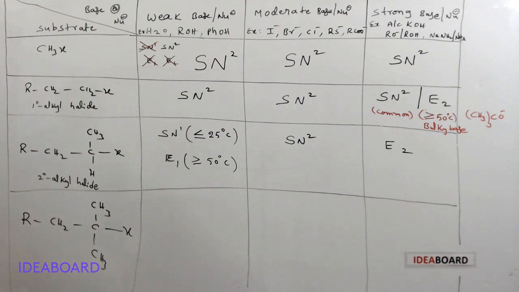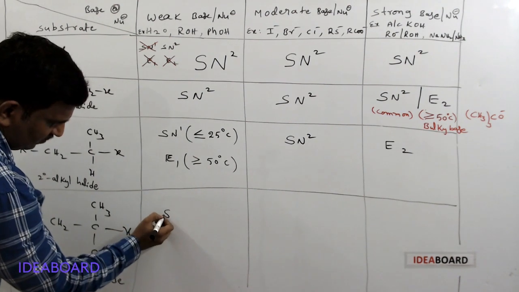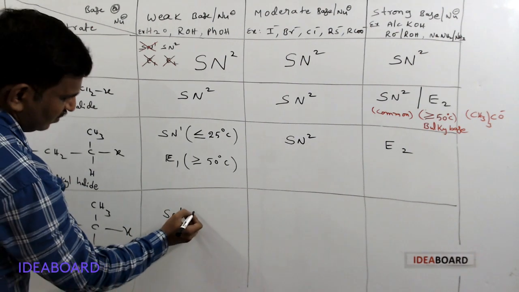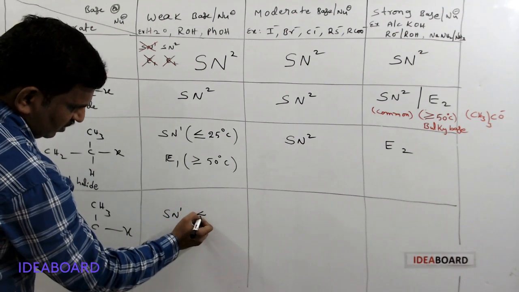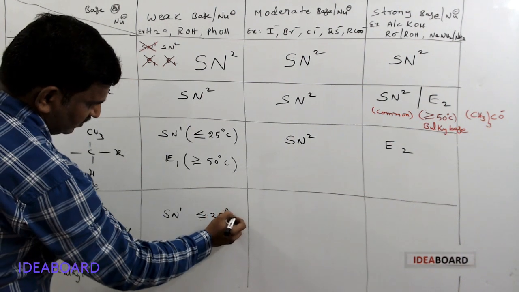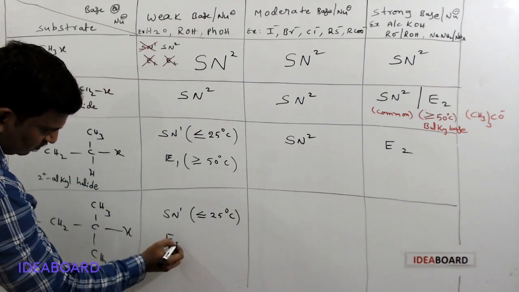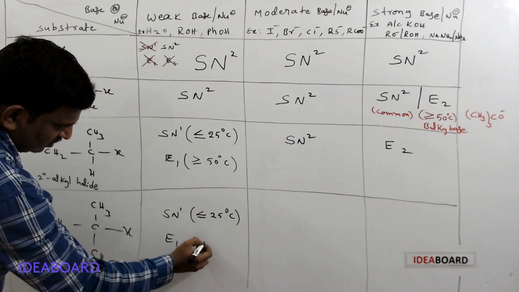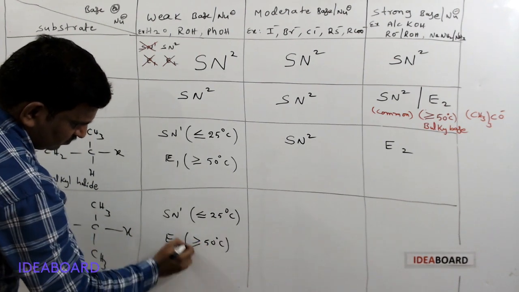And next, the last type, this is a tertiary alkyl halide. When a tertiary alkyl halide is used, what happens? Generally they undergo SN1 reaction very commonly, mostly if the temperature is below 25 degrees Celsius. Otherwise, it undergoes E1 reaction, when the temperature is greater than 50 degrees Celsius.